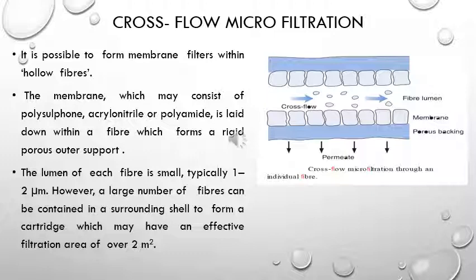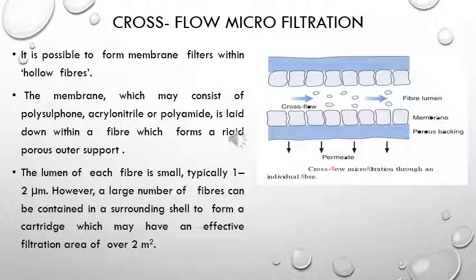Next we come to cross flow microfiltration. You can prepare a membrane filter by using hollow fibers. This membrane consists of polysulfone, acrylonitrile or polyamide, which is laid down within a fiber which forms a rigid porous outer support. So you have this fiber and the membrane on the porous backing. In this lumen, there will be flow of fluid and filtration occurs through this membrane.